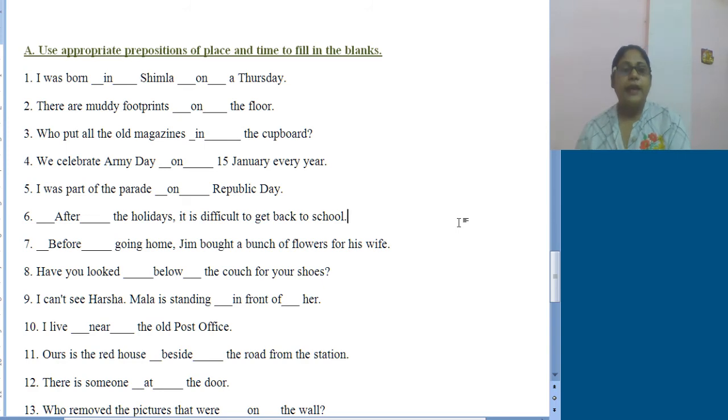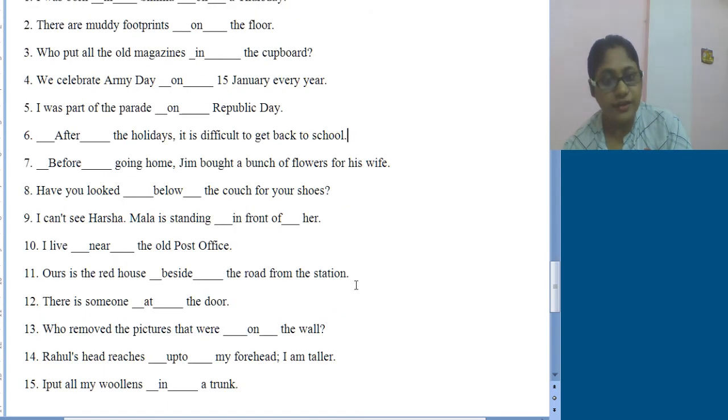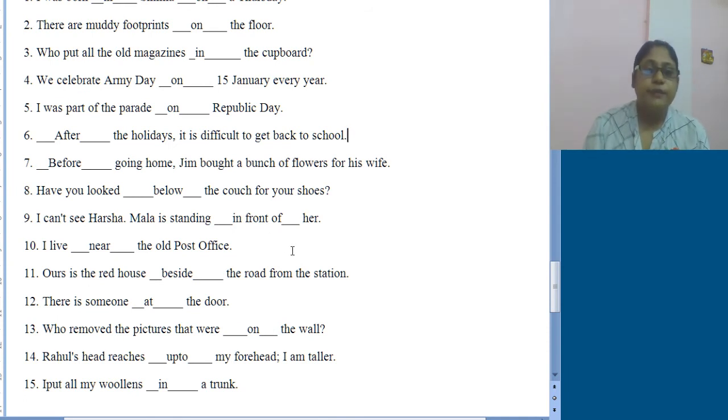Number 9, I can't see Harsha. Mala is standing dash her, in front of her, obviously. Next one, number 10, I live dash the old post office. I live near the old post office. Number 11, ours is the red house dash the road from the station. Beside the road from the station.